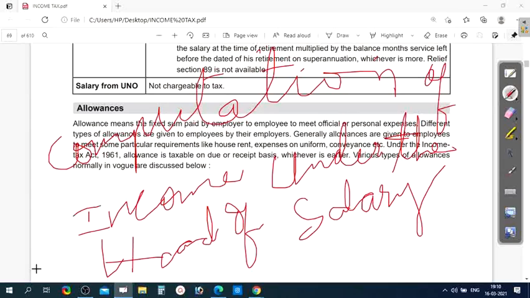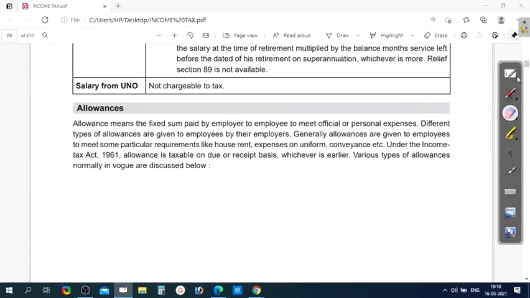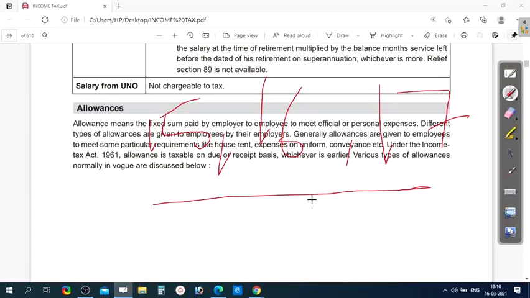To compute the salary income in income tax, first you should know what is the salary and the sections which are related to the salary. There are three sections: 15, 16 and 17, which are related to the salary.